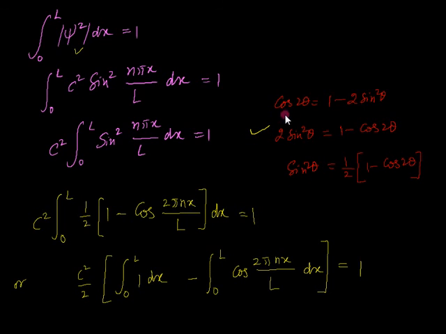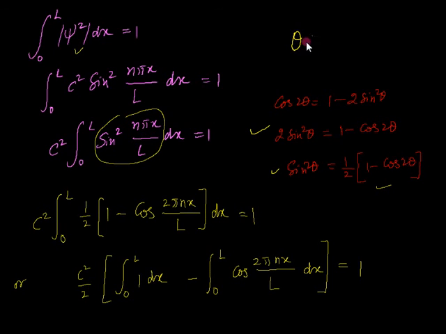this formula: cos 2 theta is equal to 1 minus 2 sin square theta. So we have simplified it for sin square theta, which is equal to 1 by 2 times 1 minus cos 2 theta. Putting this value here, this is your theta. So this becomes integral 0 to L 1 by 2, this factor, 1 minus cos 2 pi n x upon L. This is equivalent to the theta.